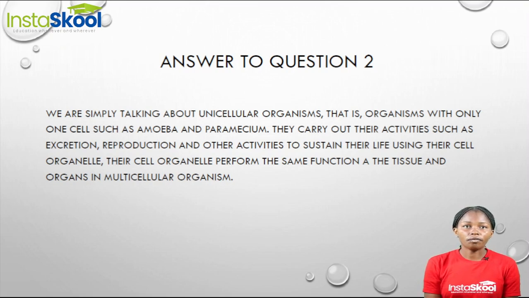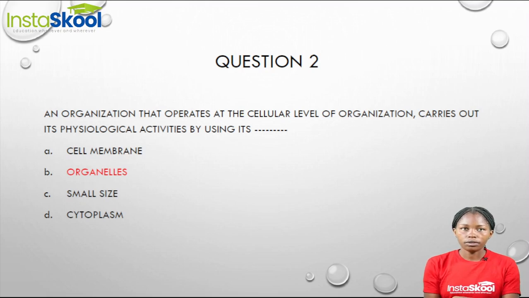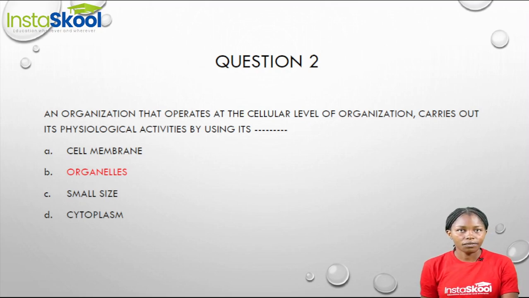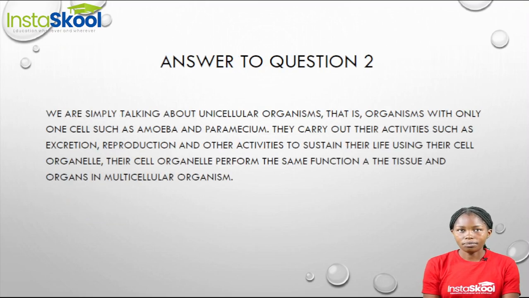Now, examples of such organisms are the amoeba and the paramecium. These organisms carry out these functions and activities using their cell organelles. Now, this cell organelle performs the same function as the tissues and the organs in multicellular and higher organisms. So when we go back to our options, option B explains what carries out the physiological activities in unicellular organisms.